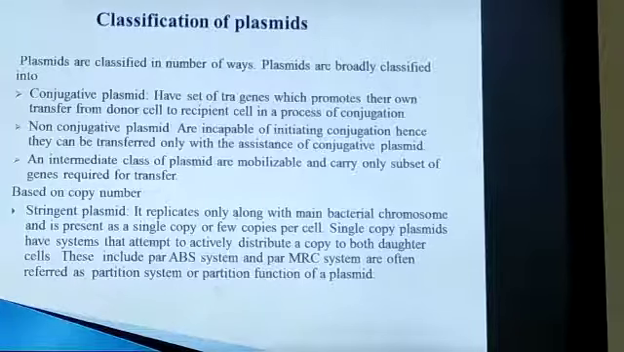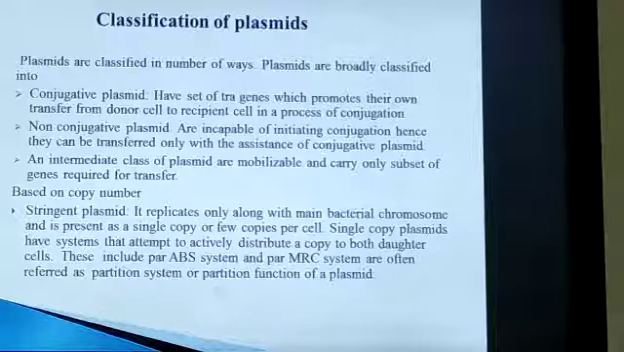Non-conjugative plasmids are incapable of initiating this process because they do not have these tra genes. So they require the assistance of a conjugative plasmid, and with its help these plasmids can be transferred from donor to recipient cell. And there is another class of plasmids, the mobilizable plasmids. They carry only a few genes which are required for transfer, but these plasmids also require the help of a conjugative plasmid for their transfer.